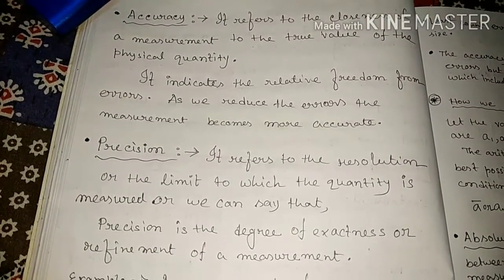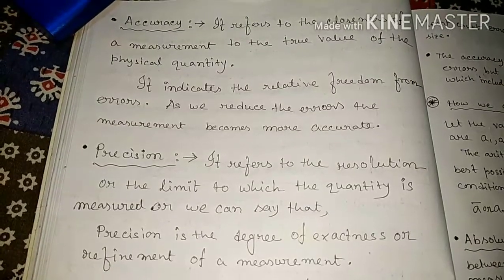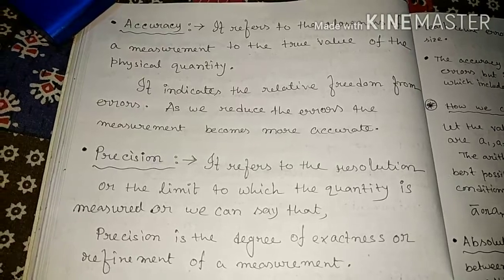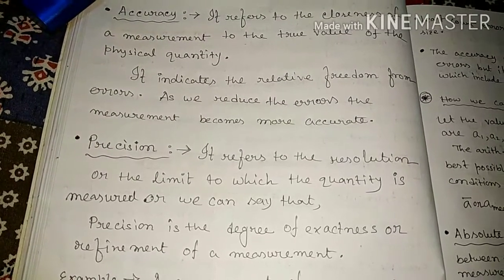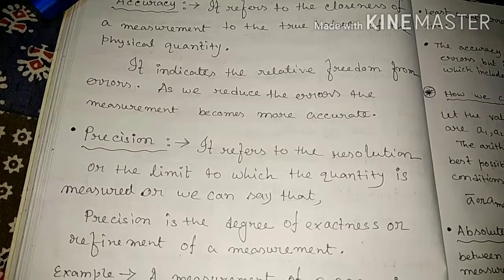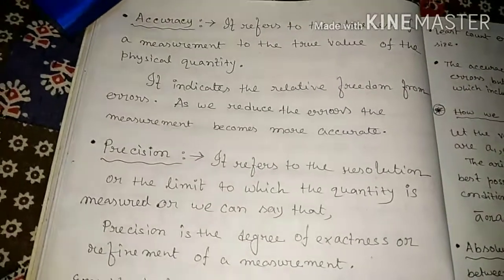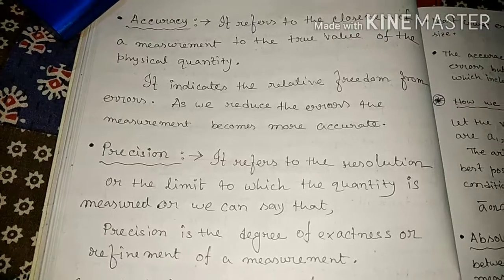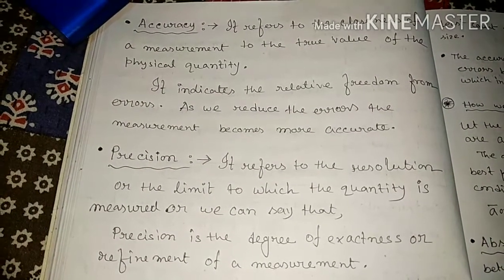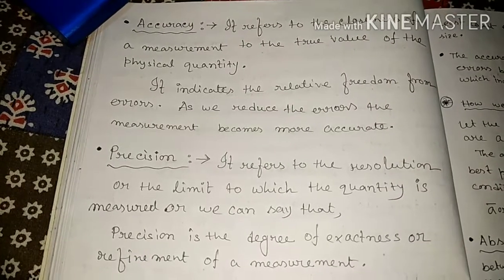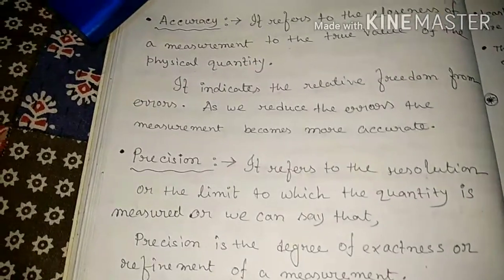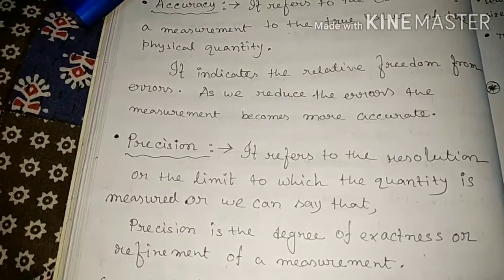Sometimes its value comes 9.71, sometimes 9.90. These two values are not the accurate value, but which value is closer, how close is it to the accurate value? Accuracy refers to the closeness of the measurement to the true value, which is 9.81, but practically we cannot get this one.